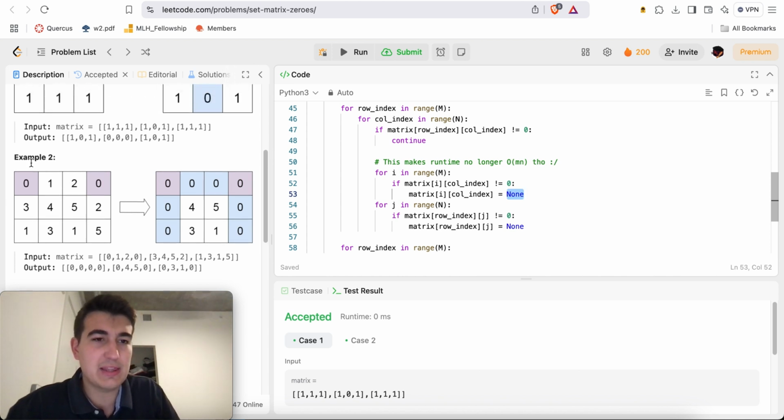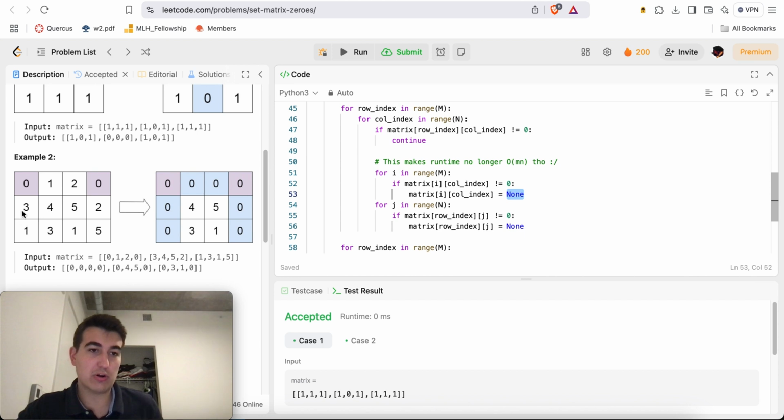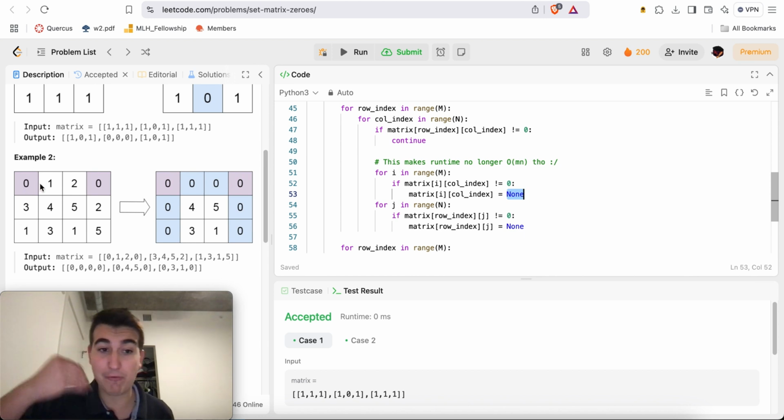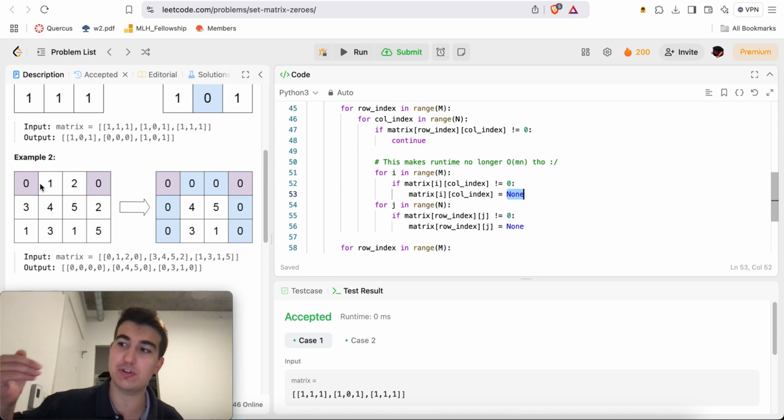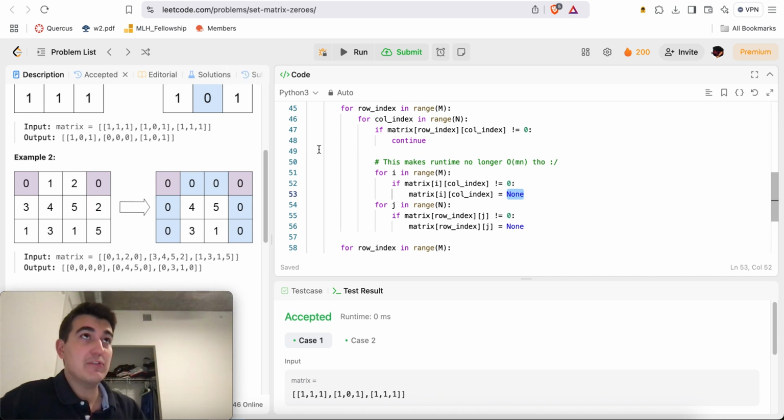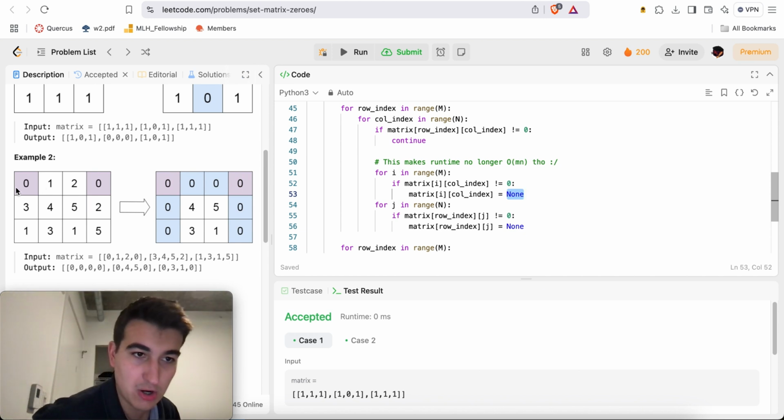And essentially, that way, we'll set everything in the row or column where we find a 0 to none, except for other zeros. That way, when we get to those other zeros, we'll go through the entire row and column again, right? Even though that's extremely inefficient, right? For example, this 0, we'll set all of this row to nones except this 0.